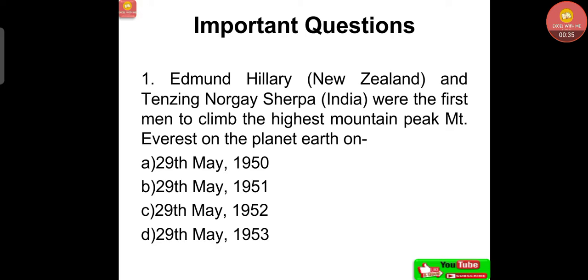Question number 1. Edmund Hillary from New Zealand and Tenzing Norgay Sherpa from India were the first men to climb the highest mountain peak, Mount Everest, on the planet Earth on: option A, 29th May 1950; option B, 29th May 1951; option C, 29th May 1952; option D, 29th May 1953. Answer: 29th May 1953.